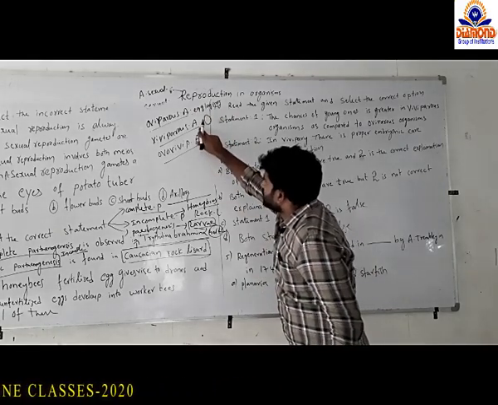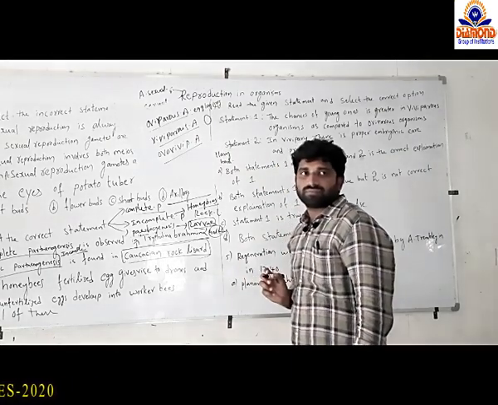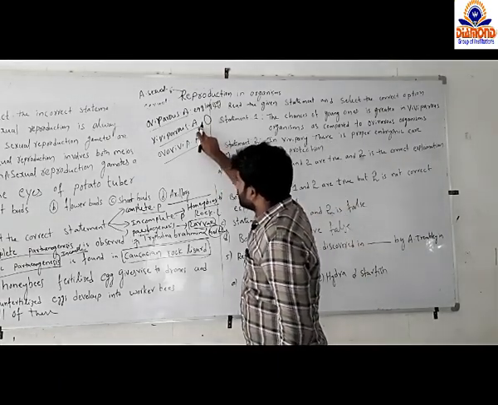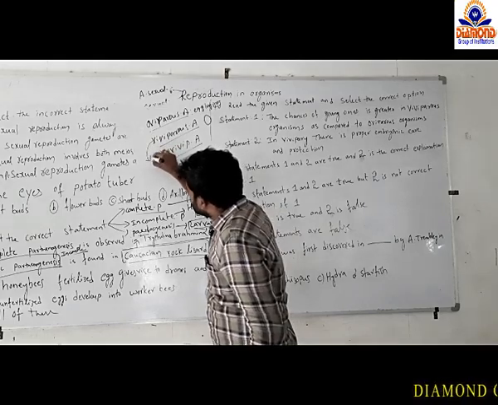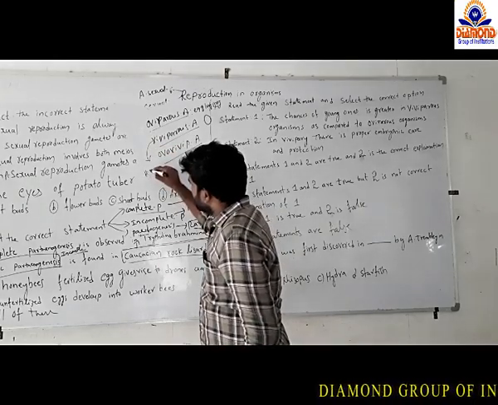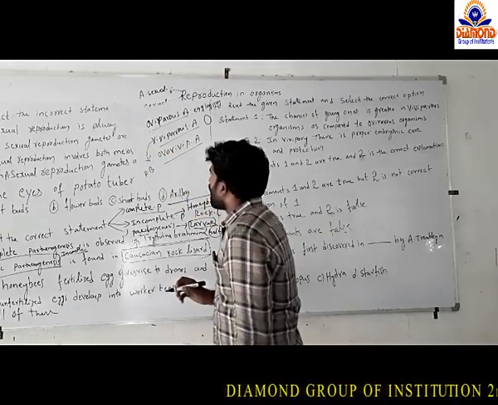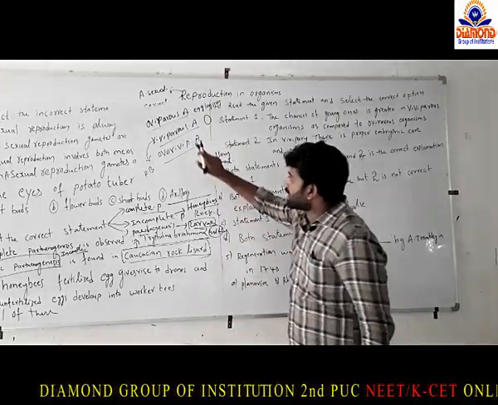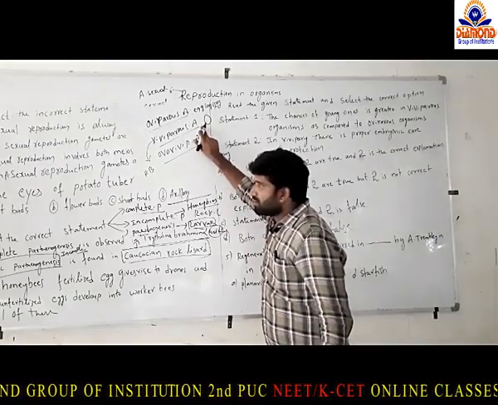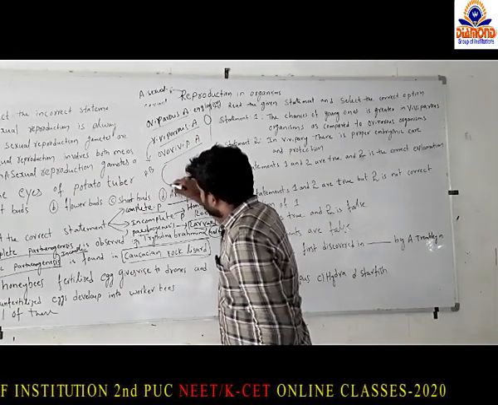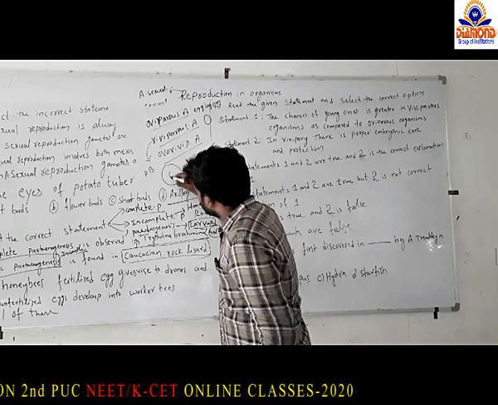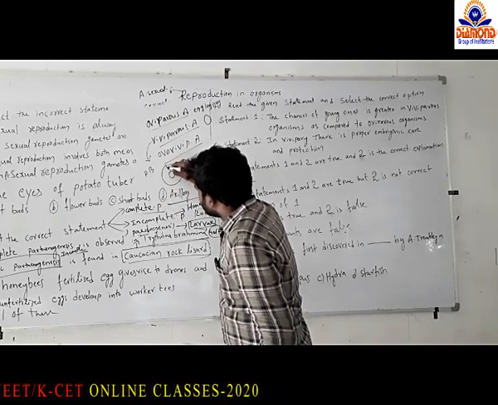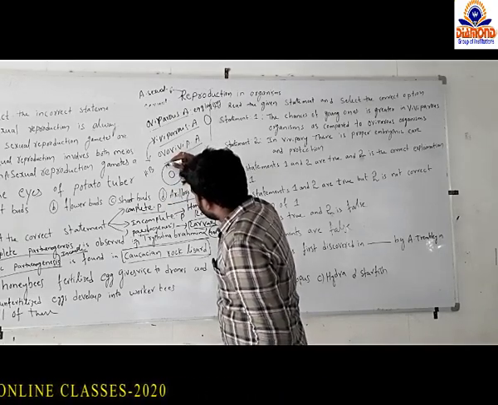And coming to the viviparous animals. Human beings are a good example of this type of animal. After the completion of fertilization, the zygote is converted into an embryo.